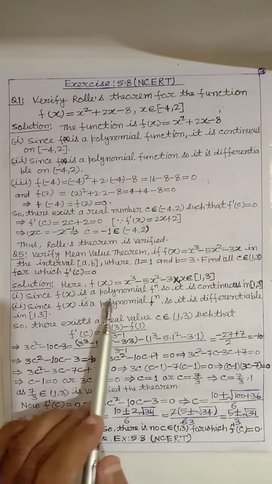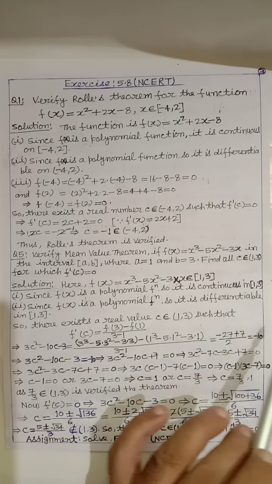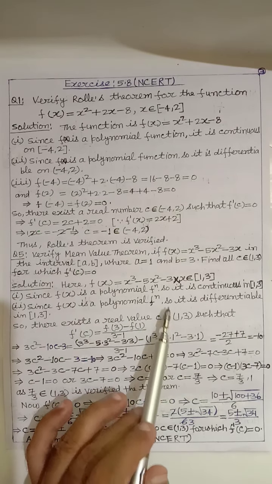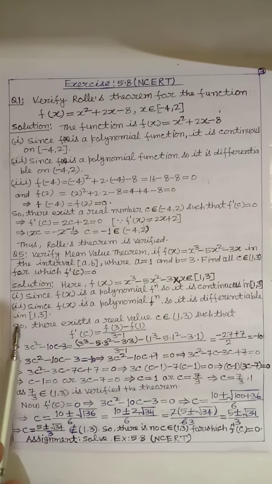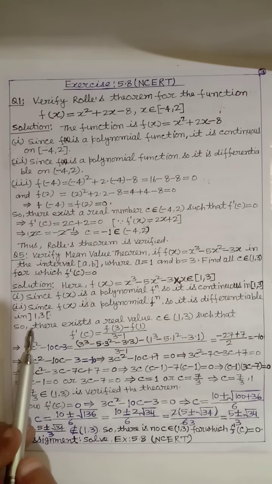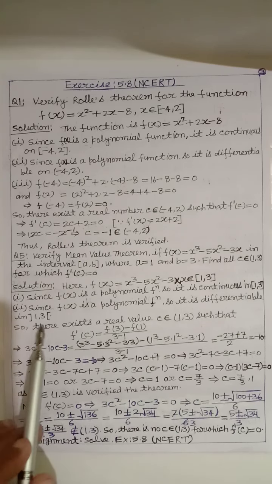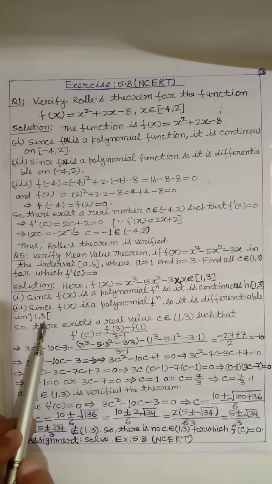Since f(x) is a polynomial function, it is continuous in the closed interval [1, 3]. Since f(x) is a polynomial function, we can say that it is also differentiable in the interval, so it is differentiable in the open interval (1, 3).